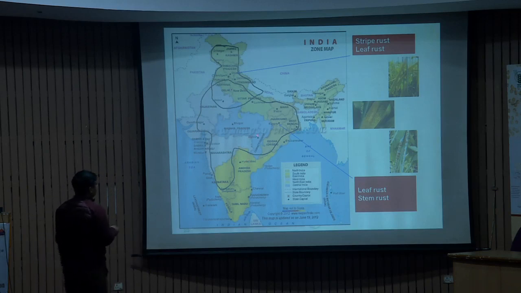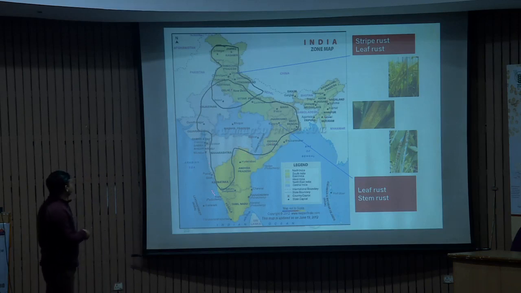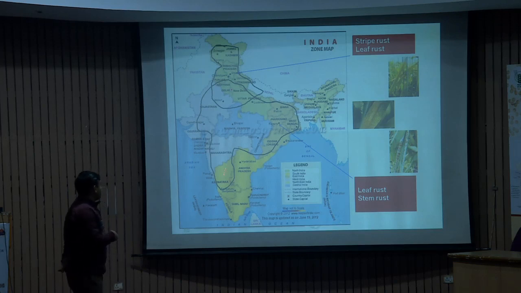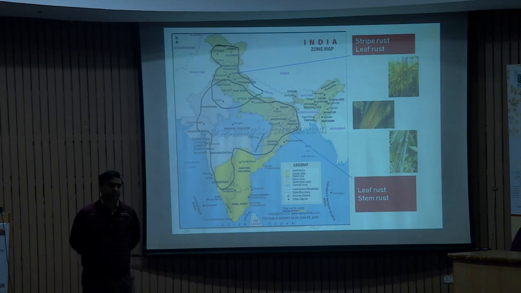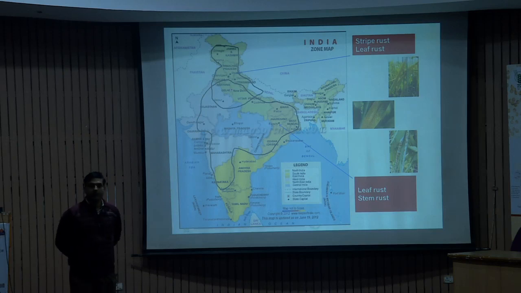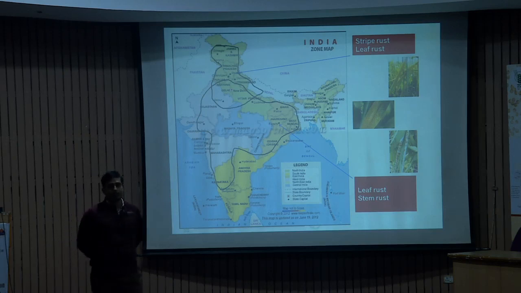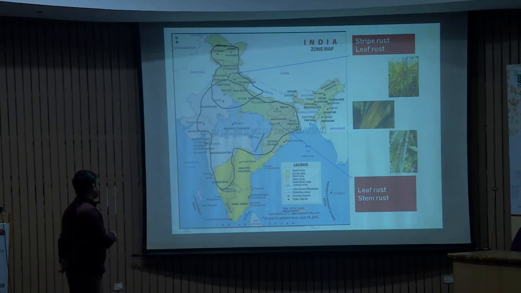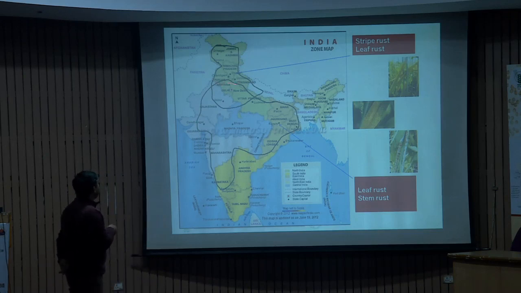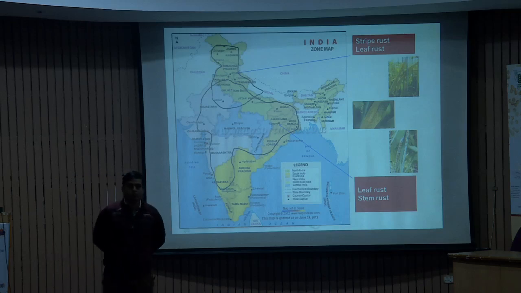Similarly, if we talk about the brown rust and the stem rust, then this particular region here is the region of the Palni Hills, and the researchers thought that there is a probability that the inoculum is surviving in this particular region. But as we have seen over the last 10 years, yellow rust and brown rust are causing huge loss as compared to stem rust. Stem rust is just restricted to this area, but brown rust is moving towards these hills, and now we also have a huge loss of brown rust in this particular region.